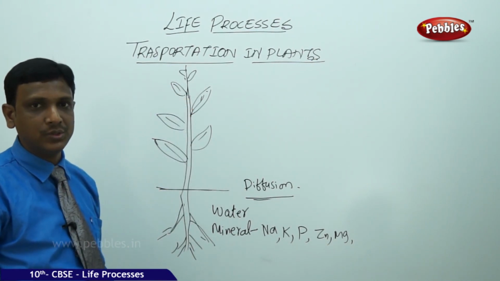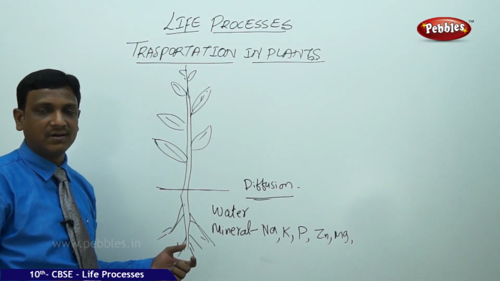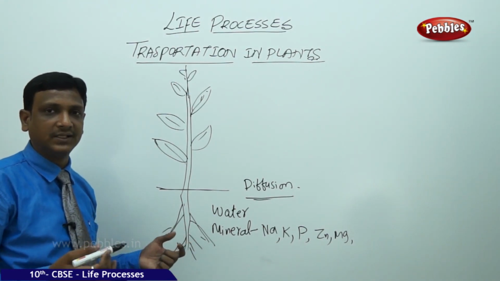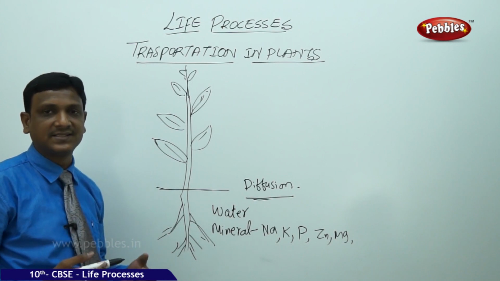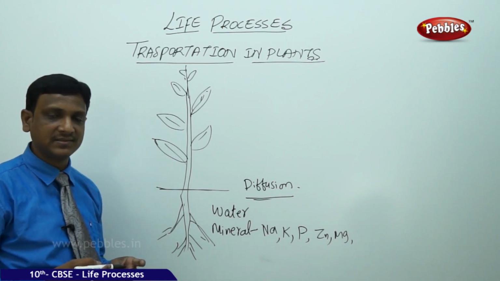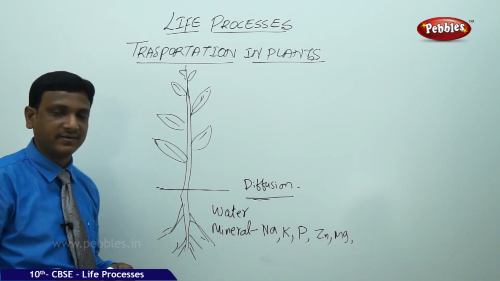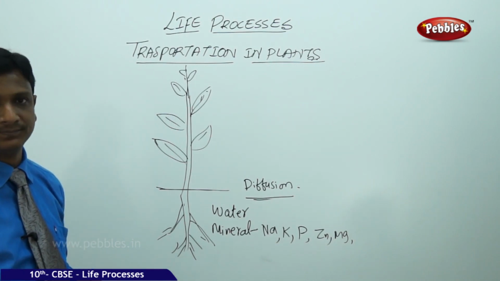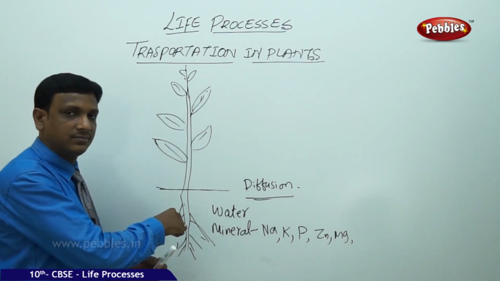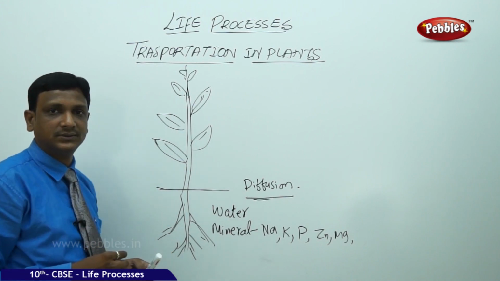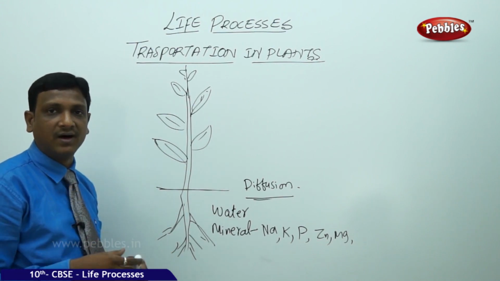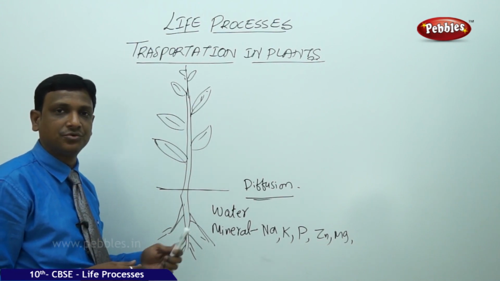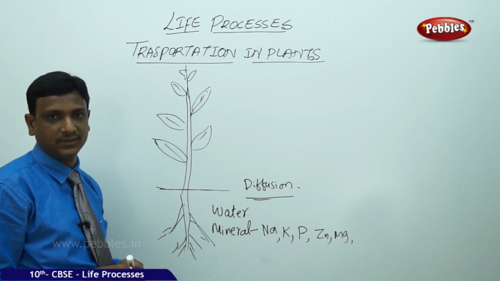But as I told you, the growth pattern or the energy production is less compared with the animals. Energy requirements are less in plants compared to animals. So here the process is slow, the transportation is also slow. They have some tissues to transport the water, but they don't have any pumping organs like heart in animals. Plants do not have any pumping organ.